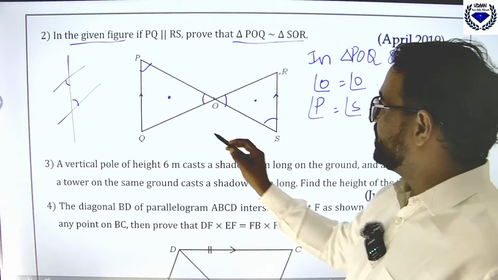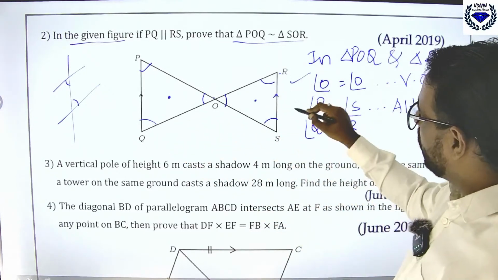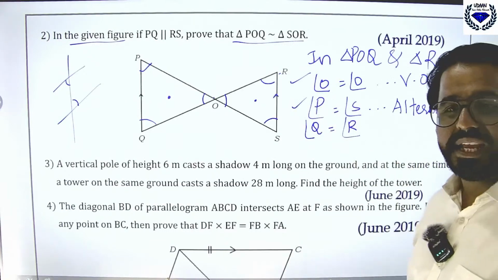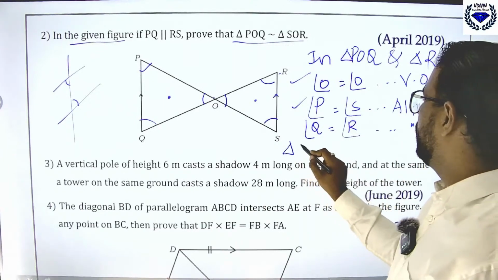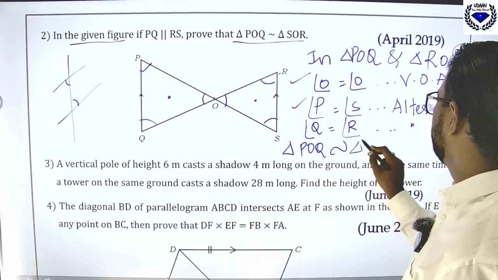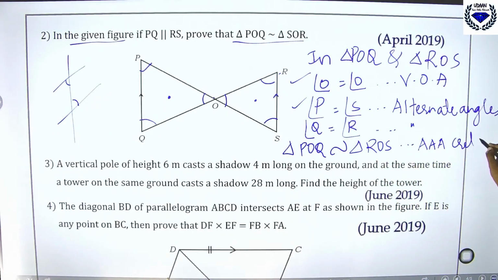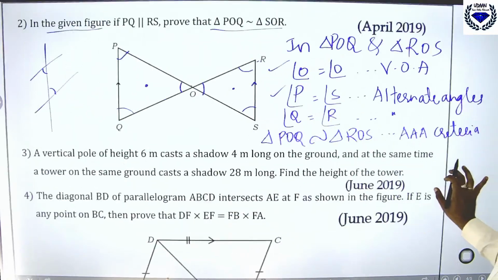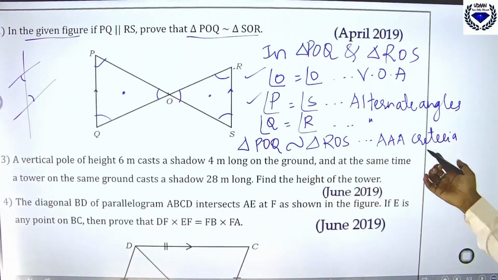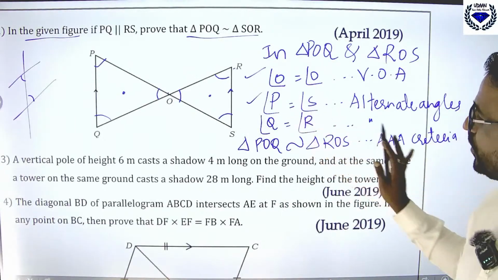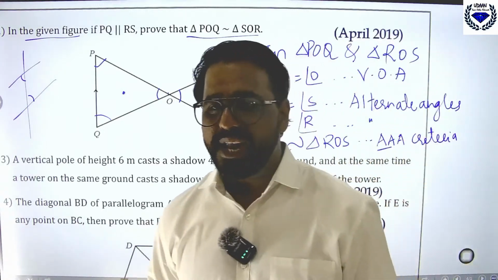Okay. Then similarly, angle Q and angle R are equal. You can write only two conditions sufficient, but here all three conditions I can find. So you can write alternate angles. Therefore triangle POQ is similar to triangle ROS. Why? Angle, angle, angle criteria. Okay, that is the final answer for this. So this question has come in April 2019. You can just use any two angle criteria or AAA criteria also you can write, both are accepted.